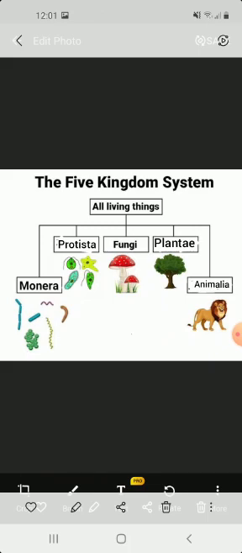Number first is kingdom Monera. Kingdom Monera includes the organisms that are made up of only one cell. One cell means they are unicellular, like bacteria. On the basis of number of cells, we have two types of organisms: number 1 is unicellular and number 2 is multicellular.